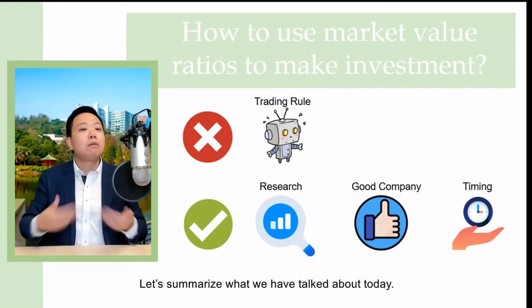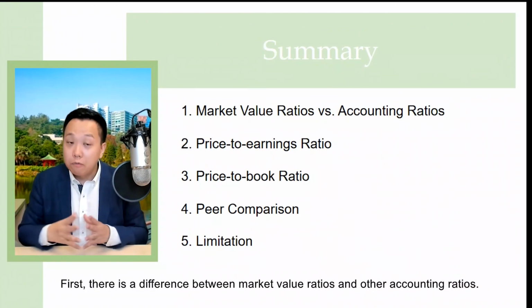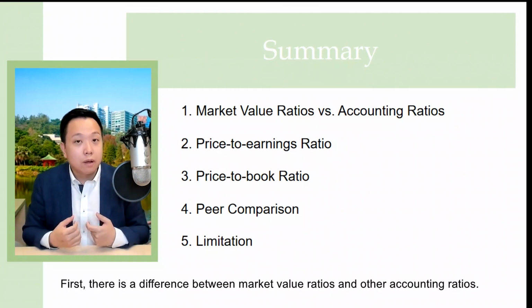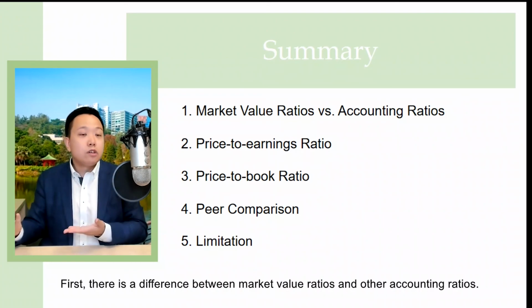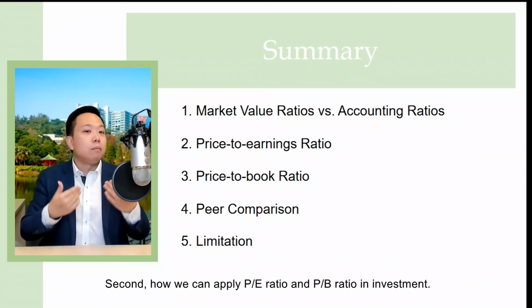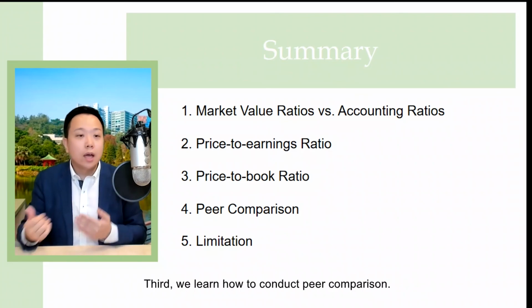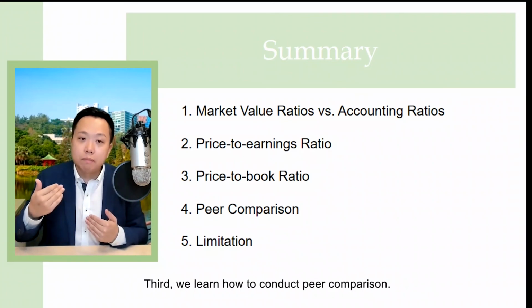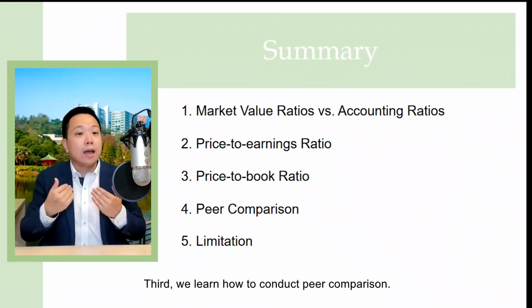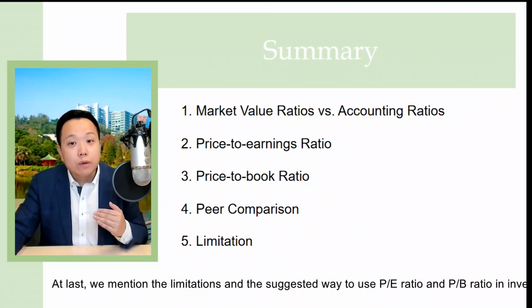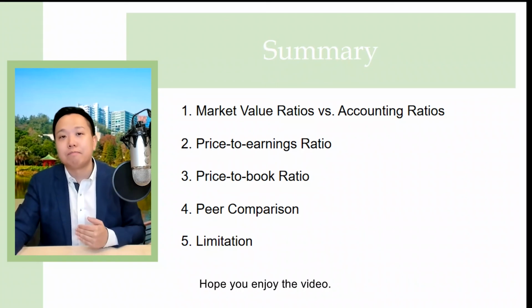Now let's summarize what we have talked about today. First, there's a difference between the market valuation and other accounting ratios. Second, how we can apply PE ratio and PB ratio in investment. And third, how to conduct PE comparison. And at last, we mentioned the limitation and the success rate of using them in investment.